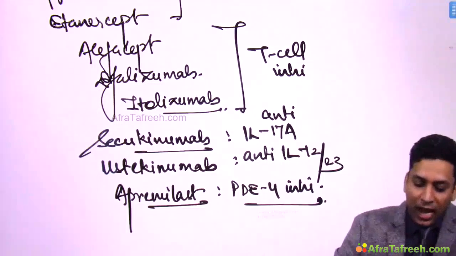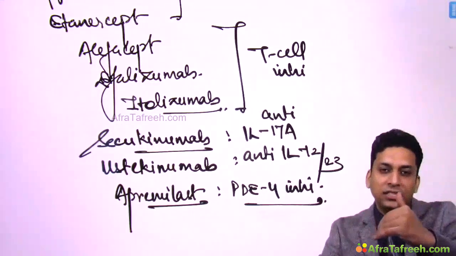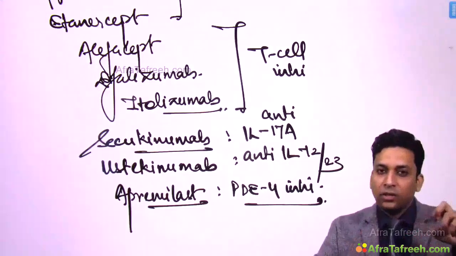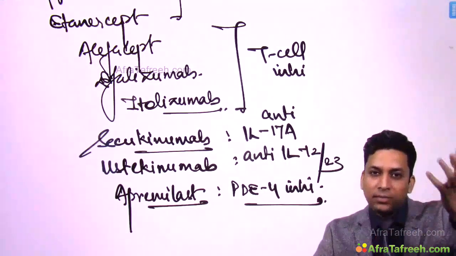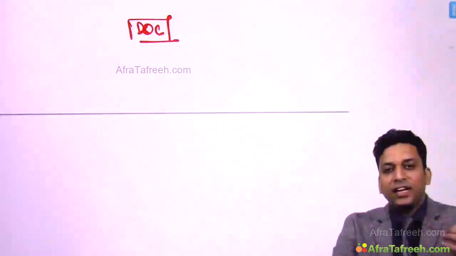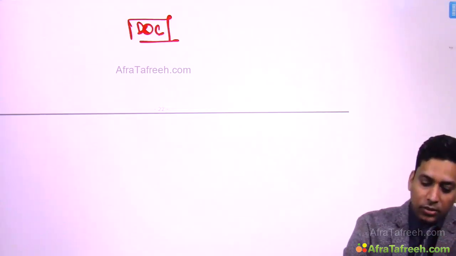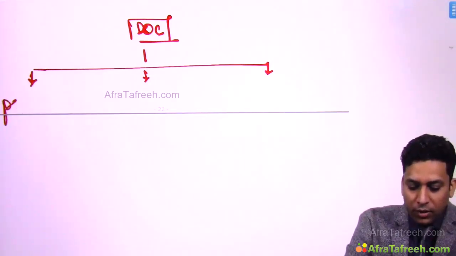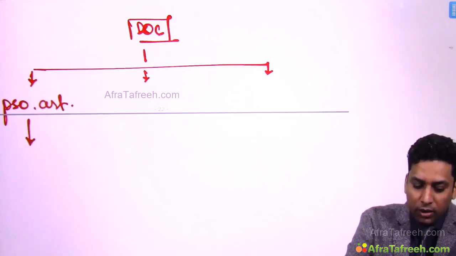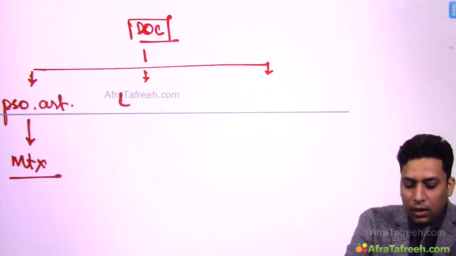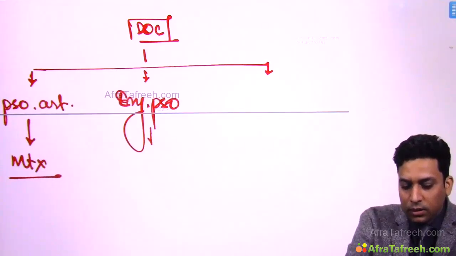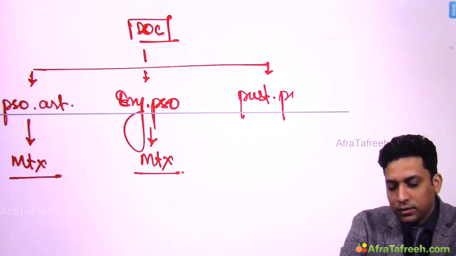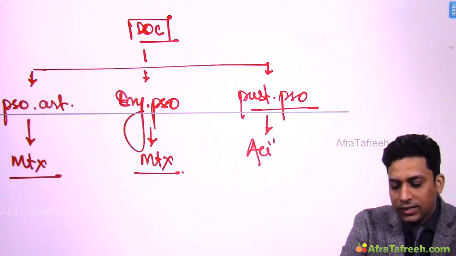So these are various drugs, and as the effectiveness of these drugs increases, what happens, the toxicity also increases, okay. So like the topical and the phototherapy and the topical treatment is less toxic, but these systemic drugs and biological drugs can be more toxic. Sometimes they directly ask you the question on drug of choice, okay. So they might ask you, what is the drug of choice for psoriatic arthritis? Then your answer should be methotrexate. Erythrodermic psoriasis, the drug of choice is methotrexate. But for pustular psoriasis, the drug of choice is acitretin,